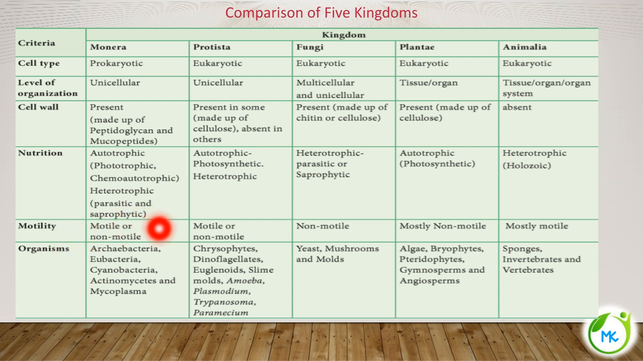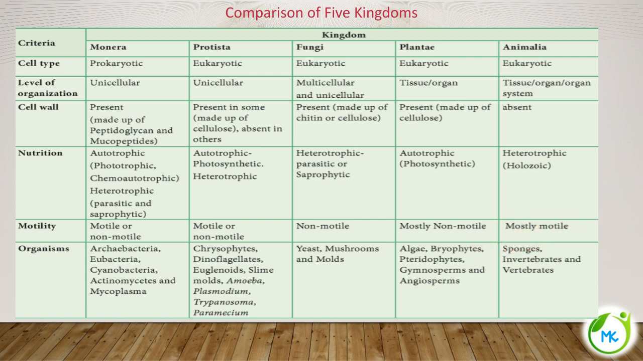In Monera, a few bacteria are motile and a few are non-motile. In Protista also, certain organisms are motile and certain organisms are non-motile. All the fungi are known to be non-motile. In Plantae, mostly they are non-motile, but they exhibit certain kinds of tropic and nastic movements. And Animalia are mostly motile.